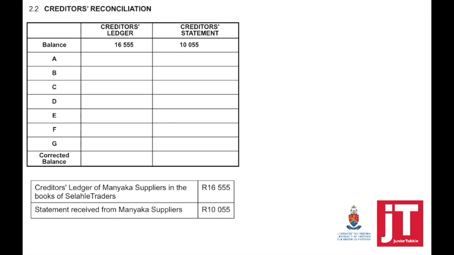It means that we need to reconcile. On the answer booklet, the figures were given. Remember, do not change the figures on the answer booklet. So if I open up a T account, this is a tool that you can use just to make sure that you get it 100% correct.